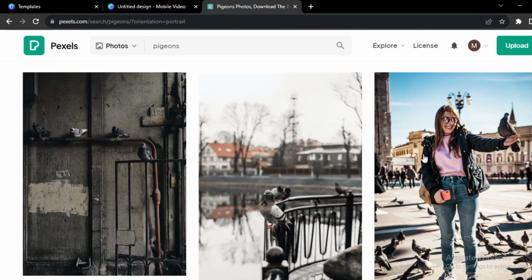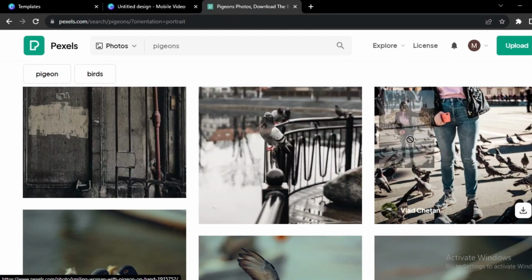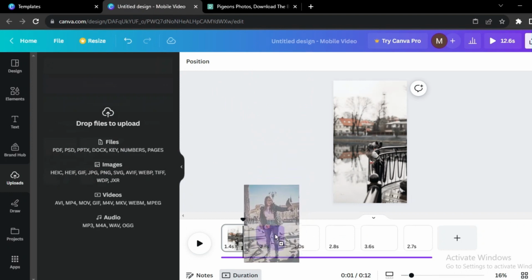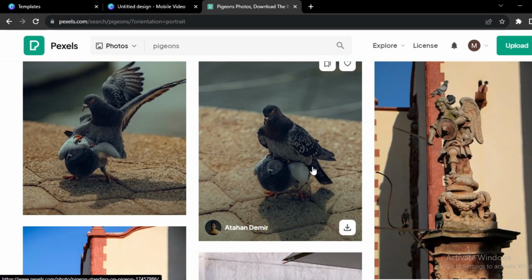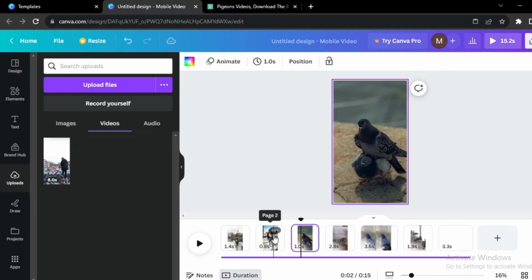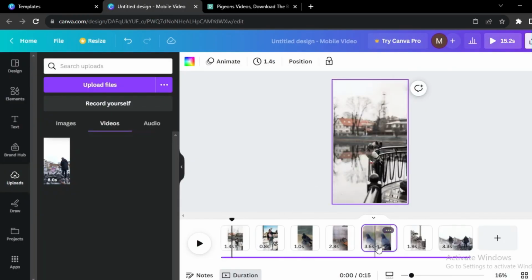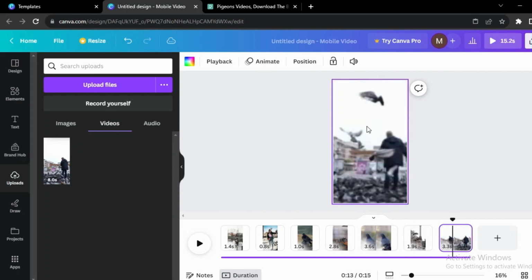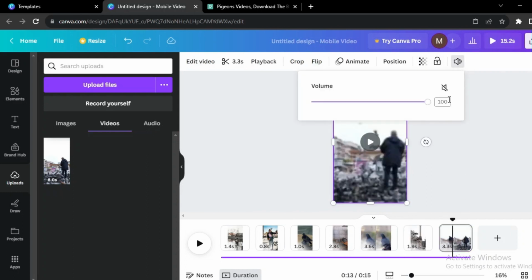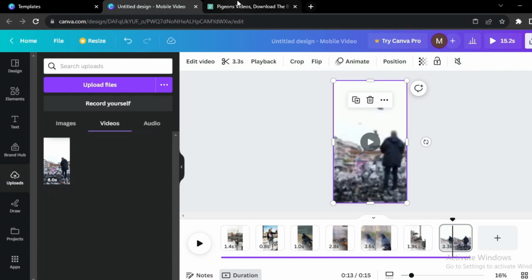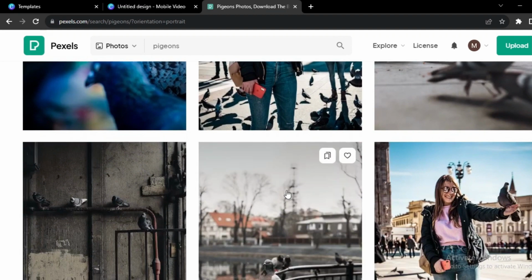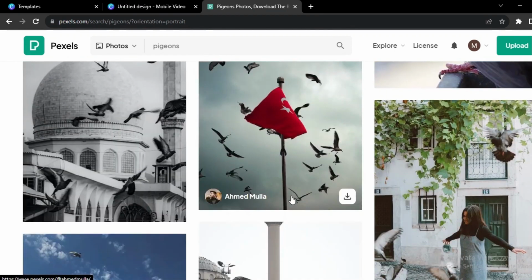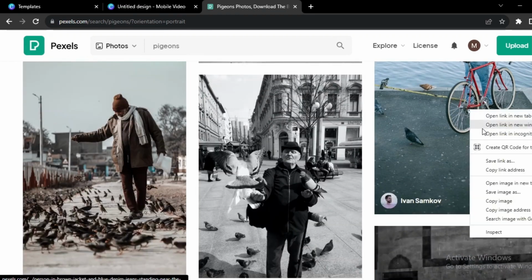Here's a tip. You can upload photographs directly to the Canva website by holding down on the image and dragging and dropping it. It will only take a few seconds or minutes, depending on your internet speed, to manually download and upload the video clips for the videos. Select Add Page and then adjust clips. If your video has its original sound, click volume and adjust it to 0 to mute it. If not, drag and drop your video and rearrange the pages to your preference. Return to Pexels and look for further images and videos that are the same length as your audio file. Then, select a picture, right-click, or hit More to make it the background for the rest of the files.